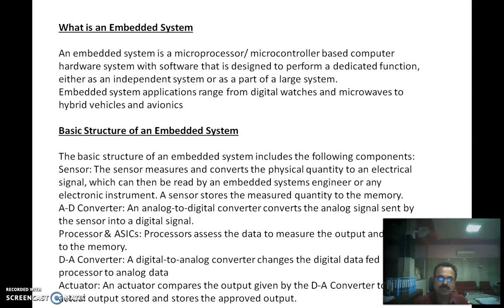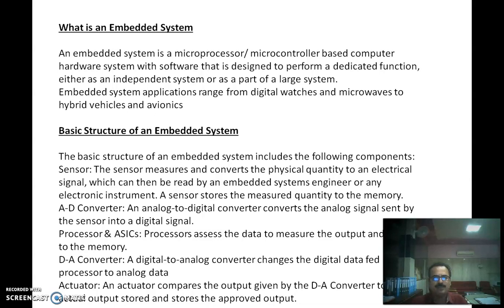Then the A to D converter converts that sensed analog signal into a digital signal that is processed by the processor, that is the microprocessor or microcontroller. Then it is again converted into an analog signal, which is given to the actuator, which compares the output given by the D to A converter to the actual output stored on the levels that are to be sensed, so that the external process can be triggered. In this way, an embedded system works.